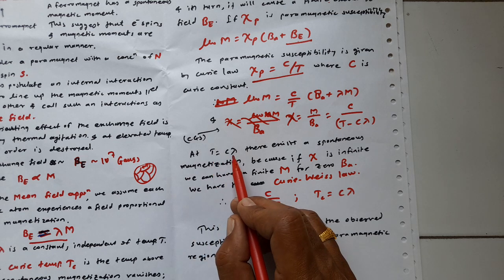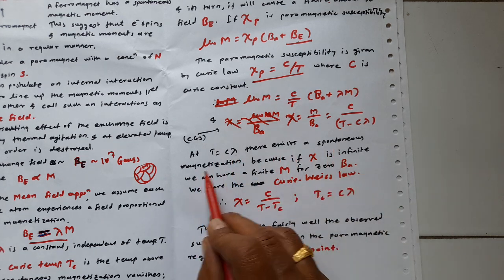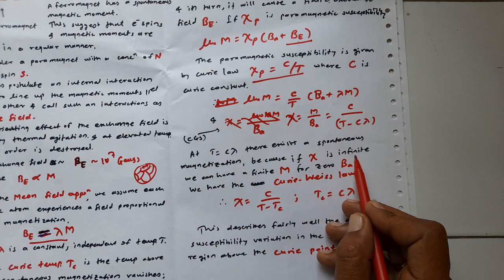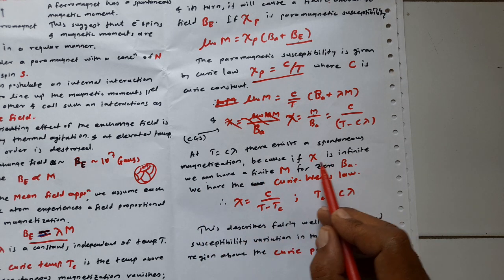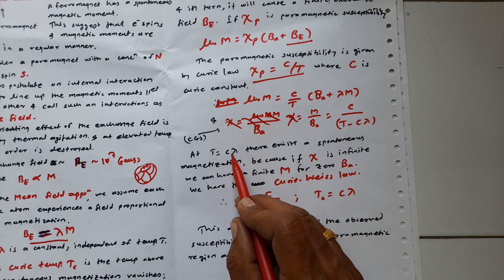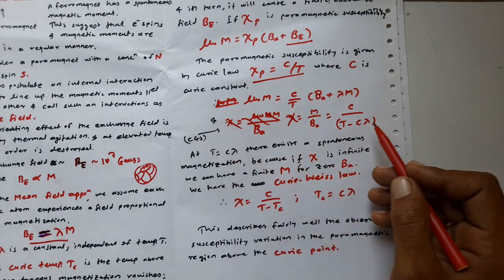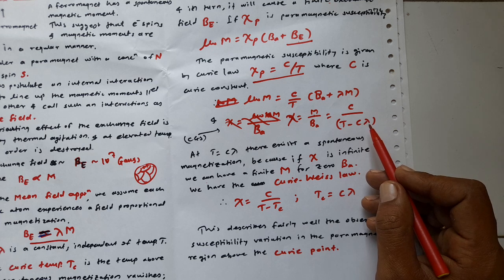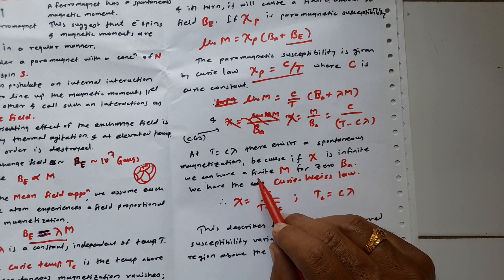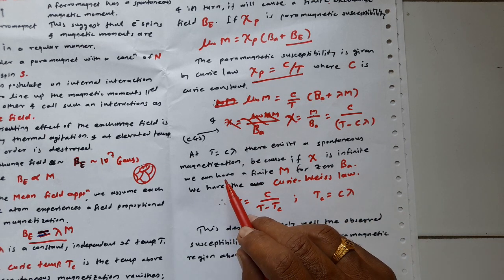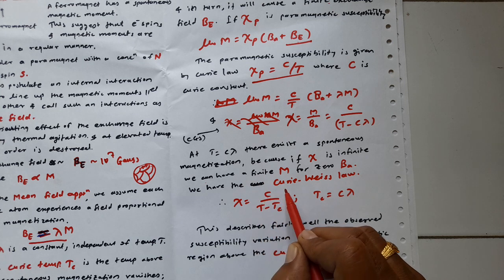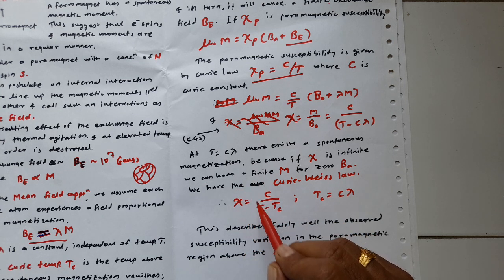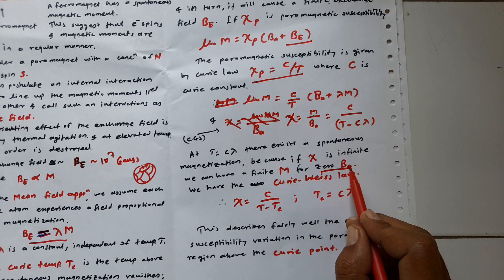At T equal to C lambda, there exists spontaneous magnetization, because chi is infinite. At T equal to Tc there exists a singular point, and at this temperature we can have a finite M for zero applied field, B_A equal to 0.